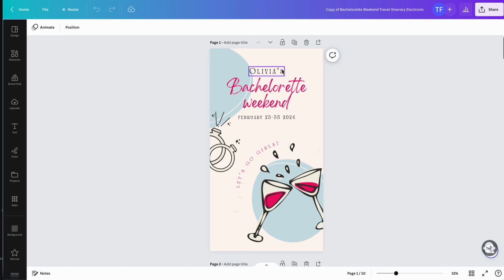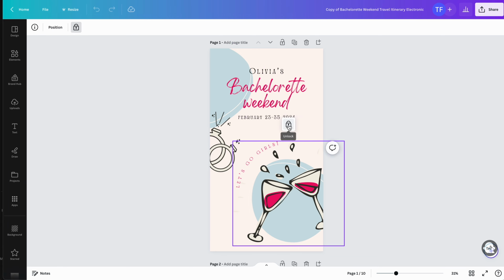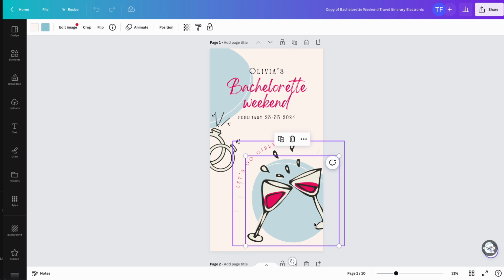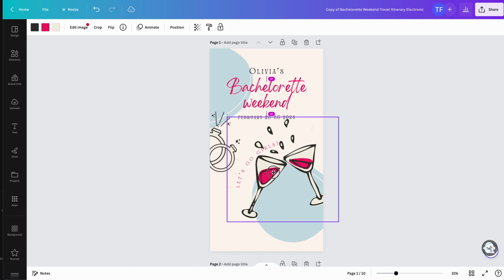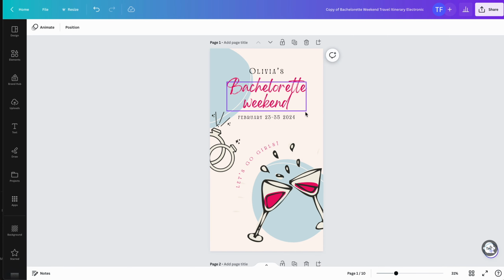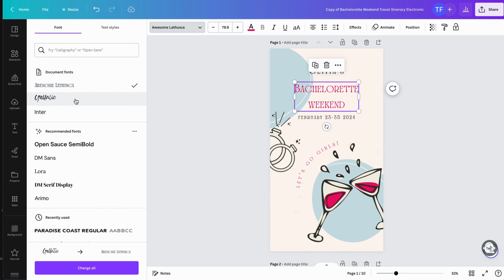So first things first, you'll be able to see that once I hover onto the canvas right here, I can actually edit all of these items. Some of these might be locked so that they don't move around when you're editing, but if you would like to move those, you just hit this button that says unlock, and then you will be able to freely move this around the canvas. To edit your text, you will want to hover over the text box that you would like to change. You'll click on that, and then you can go ahead and change the font.